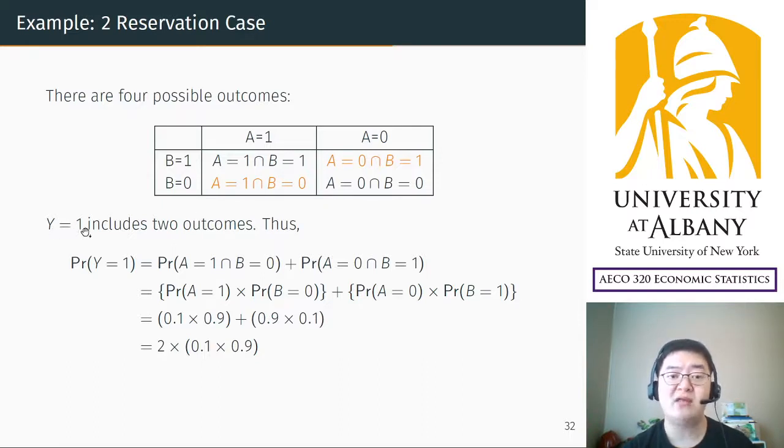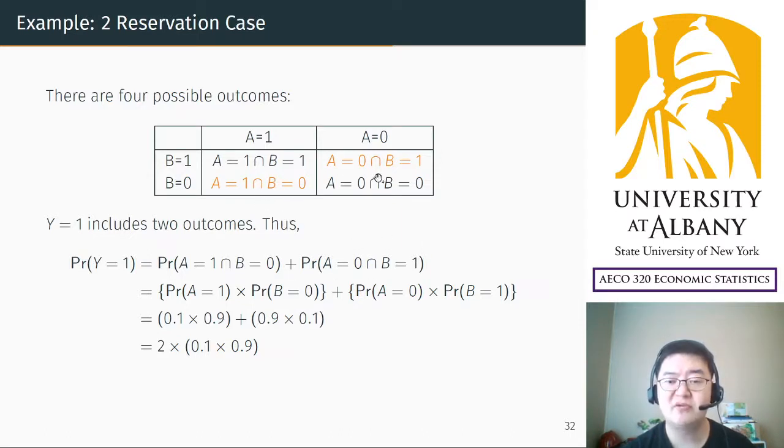Y equals 1 means only one of them is cancelled, which means either A cancels or B cancels. So to calculate the probability of this event, you have to sum the probabilities of the outcomes in that event. So the probability Y equals 1 is this plus this, right?